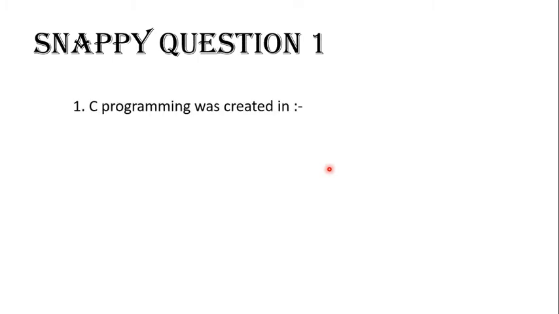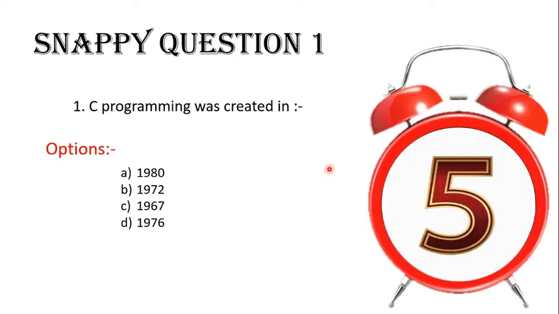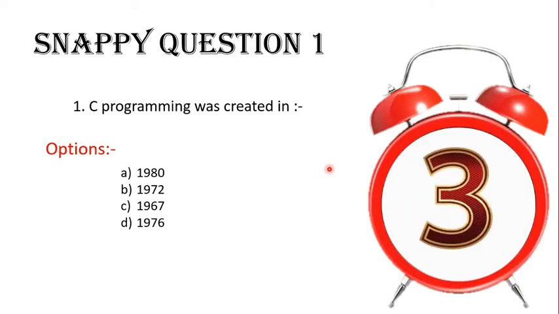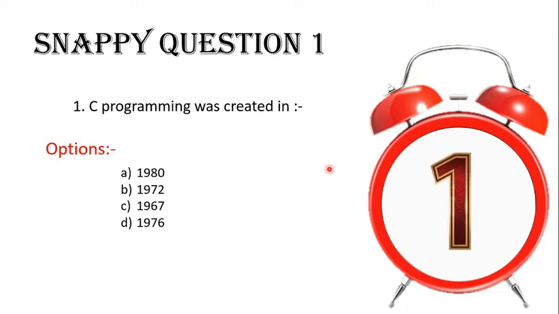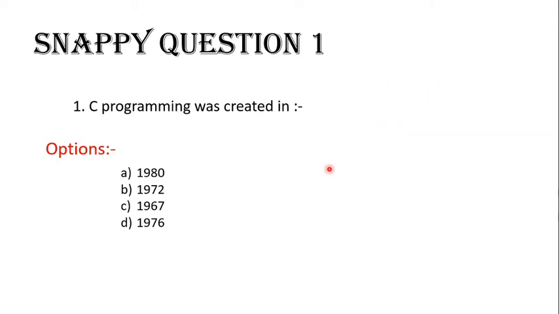Let's get started. Here is Snappy question 1. C programming was created in. Here are the options: A. 1980, B. 1972, C. 1967 or D. 1976. Your time starts now. Done? And the correct answer is B, 1972.